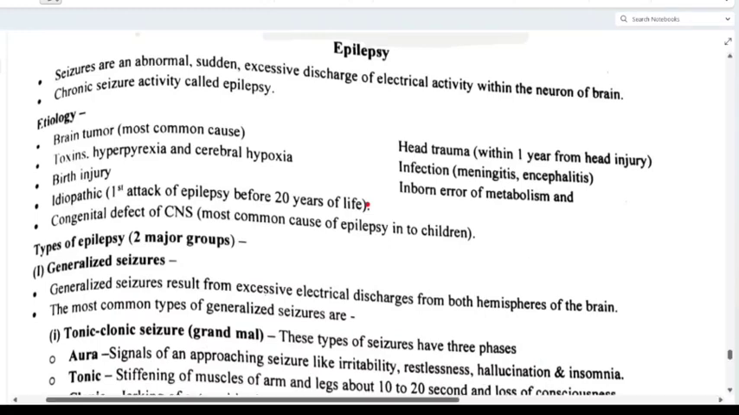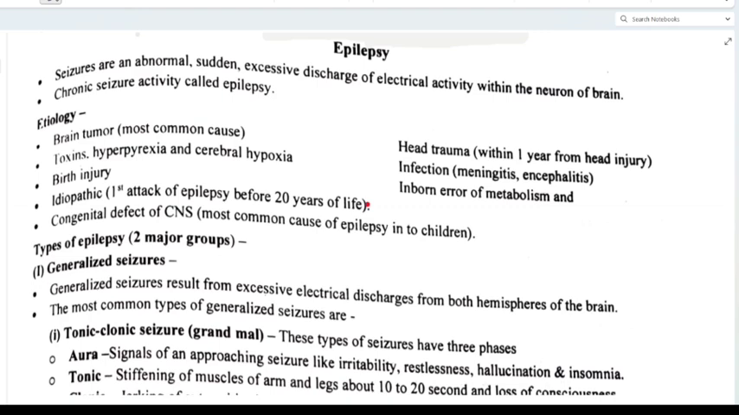Hello everyone, welcome back. In today's session we are going to study about epilepsy. So what is epilepsy? Seizures are an abnormal, sudden, excessive discharge of electrical activity within the neurons of the brain. Okay, so we know there is already electrical activity present in our brain. Because of that we are responding to the internal world as well as the external world.